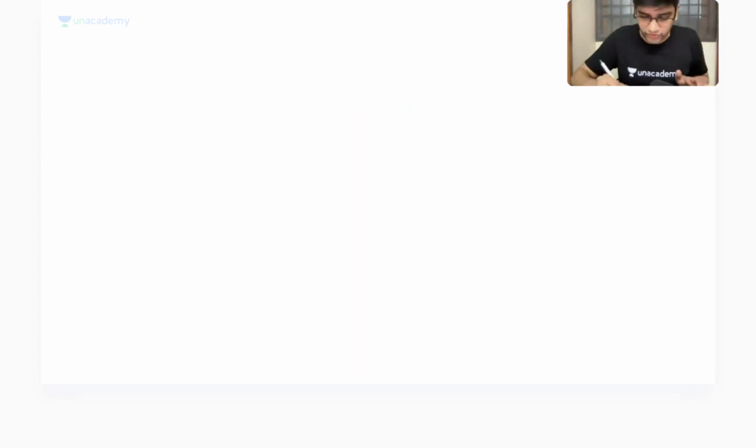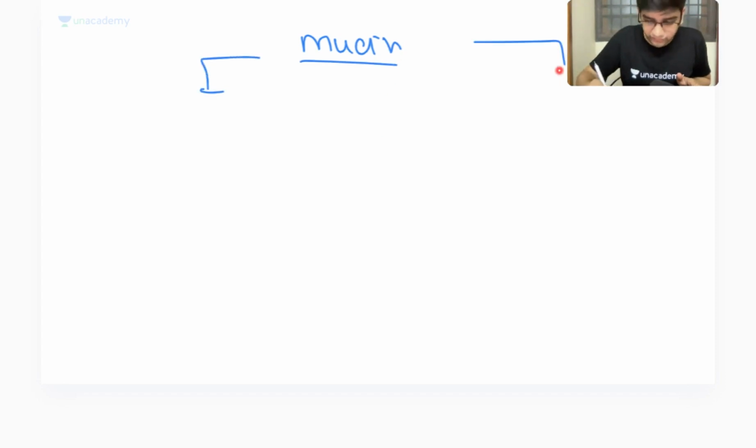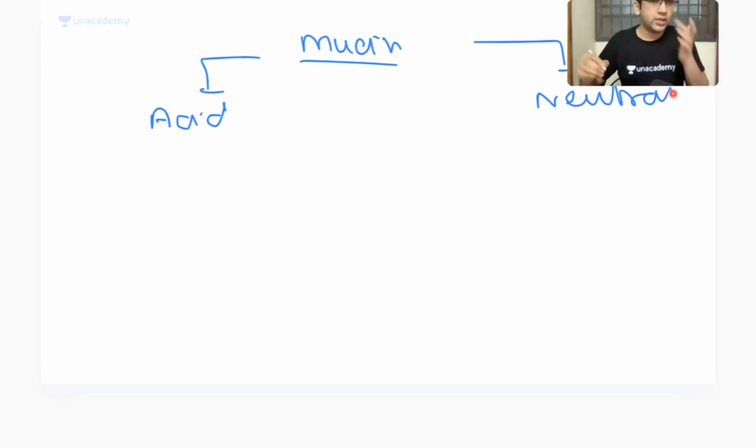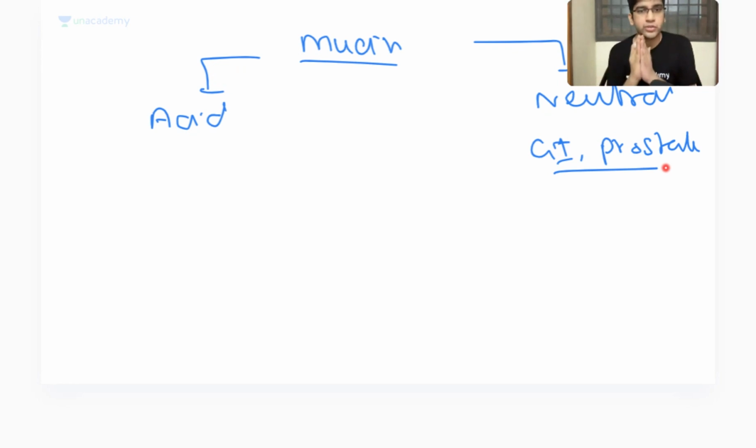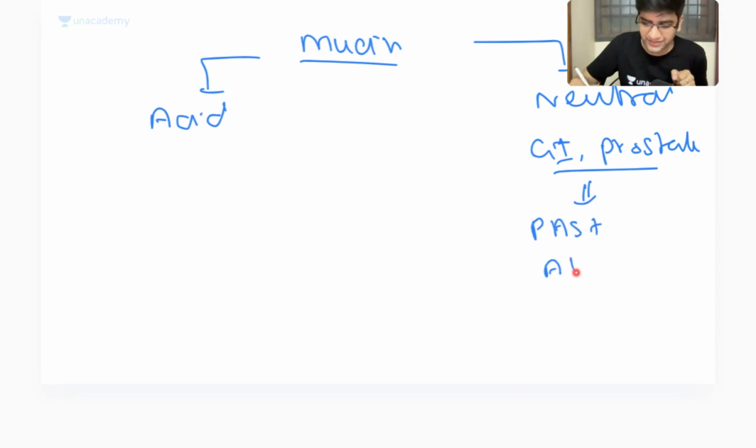Fine. So when I take any mucin stain, let's assume this is mucin. I have different types of mucin. From our discussion, we know that we have acid mucin and neutral mucin. Where do we see neutral mucin? We will see neutral mucin in the entire GIT and prostate. The location is important. As you know, neutral mucin is going to be positive for PAS and negative for Alcian blue. So this will be PAS positive, and I'll just write AB for Alcian blue, Alcian blue negative. Neutral mucin will be like this.